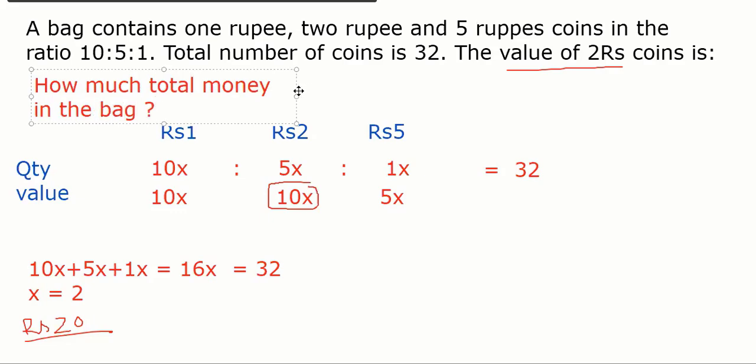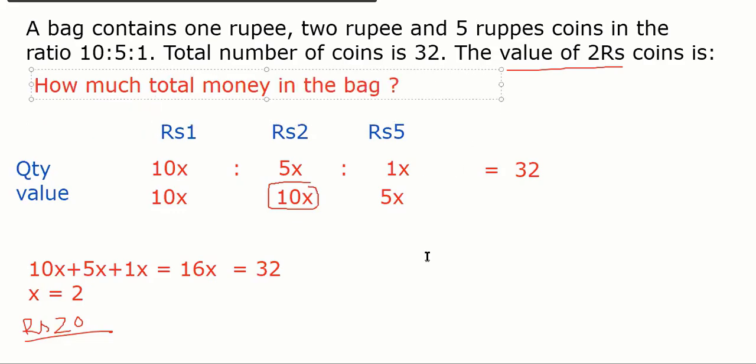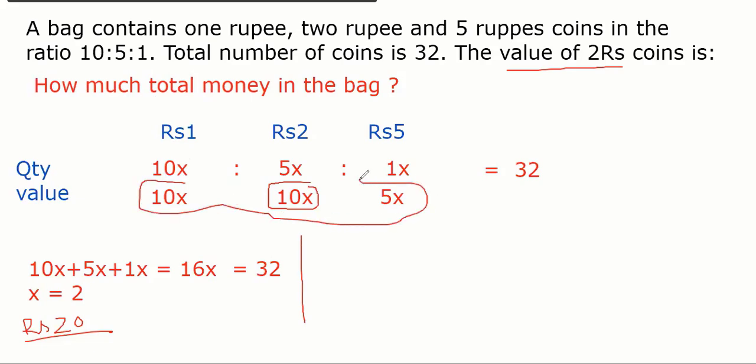Okay, sir. Total money is 35x, sir. How? Because total money means the total value of the money, right? Yes, sir. That is 10x plus 10x plus 5x.